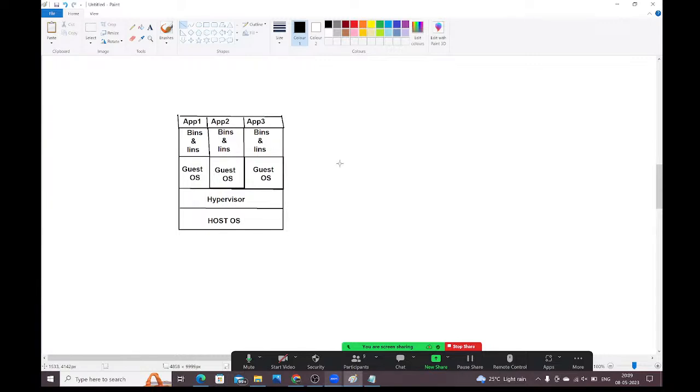This is called virtualization. We are taking one machine, and in that machine we install hypervisor software. What is the purpose of hypervisor? By using hypervisor in one operating system, we can install multiple other operating systems, which are called guest operating systems. In the guest operating system, we install all the development stack.